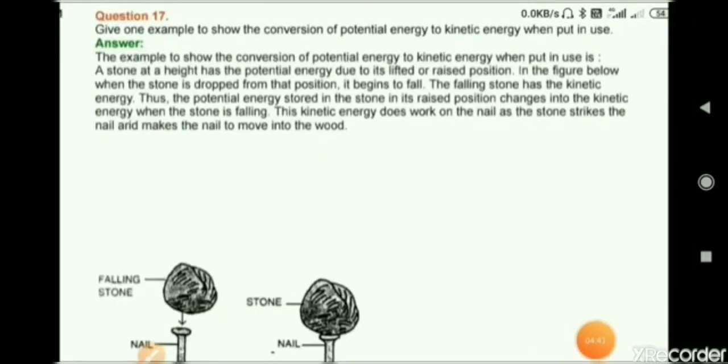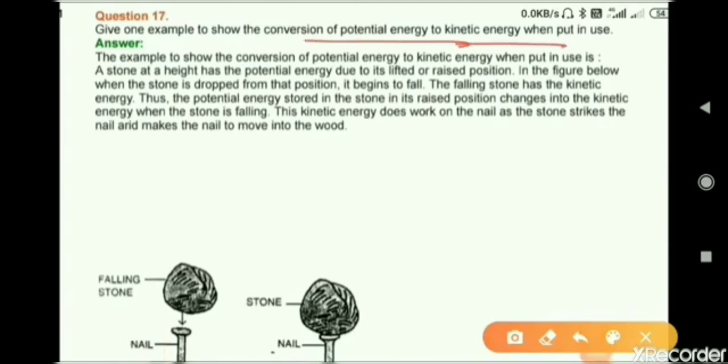Question number 17. Give an example to show the conversion of potential energy to kinetic energy when put in use. An example is a stone at a height, which has potential energy due to its lifted or raised position. In the figure below, you can see when the stone is dropped from that position, it begins to fall.